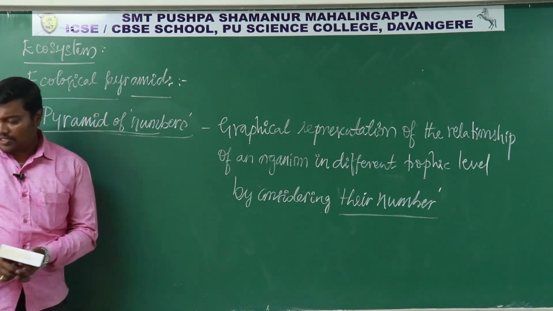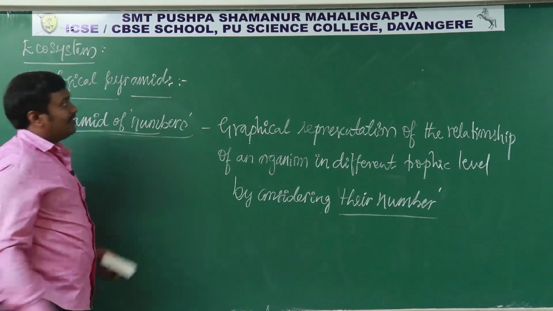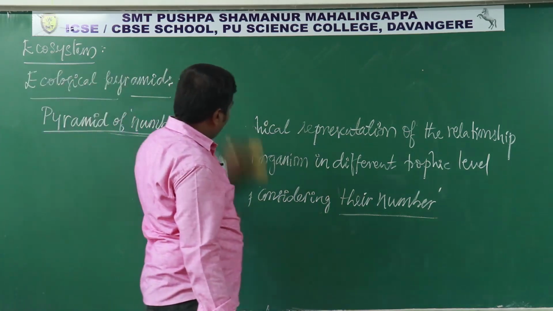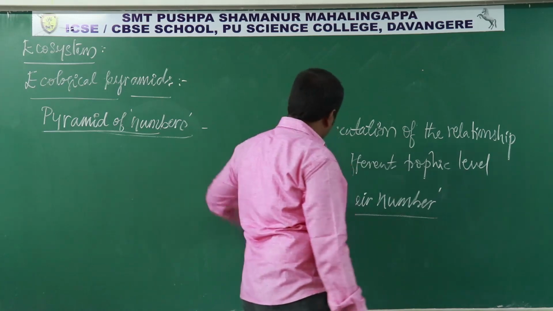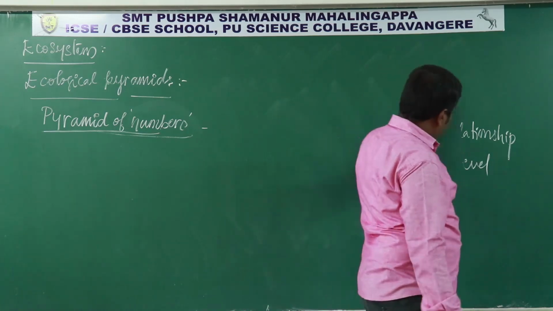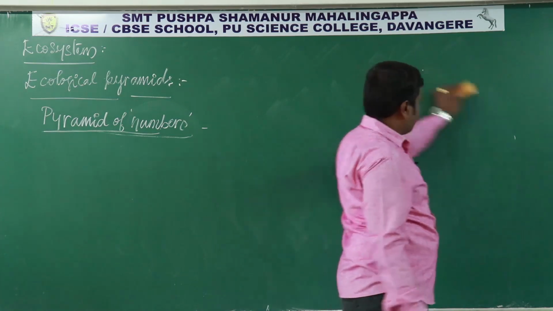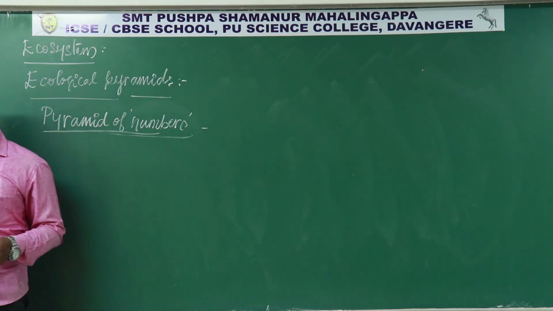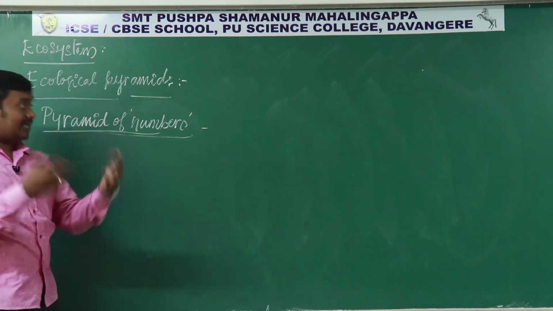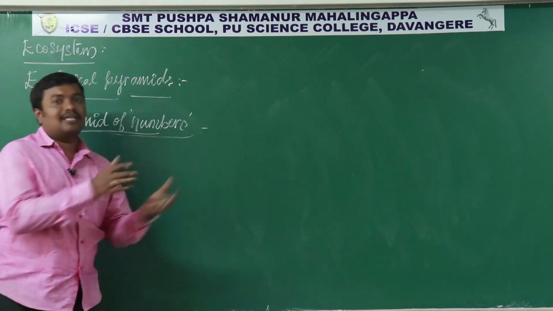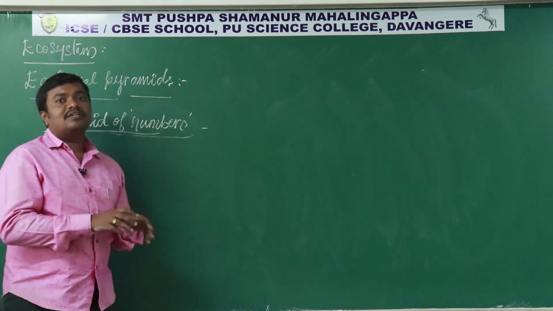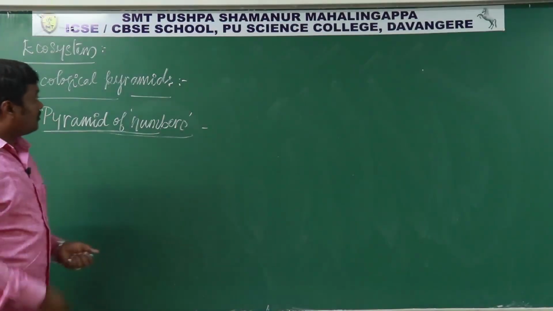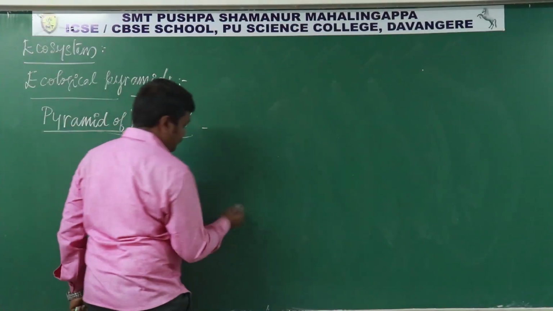Let me write one representation with exact numbers. Of course, those exact numbers are not imaginary. They did research work in a particular ecosystem, counted all the organisms which support the next level of trophic level organisms, and gave some numbers. By using that we can draw a pyramid. Let me write the trophic levels first.